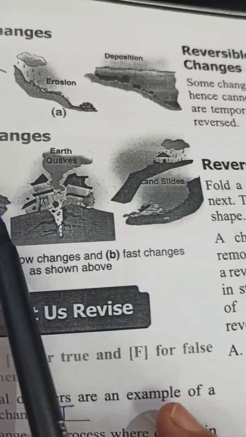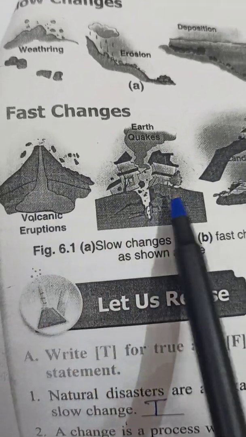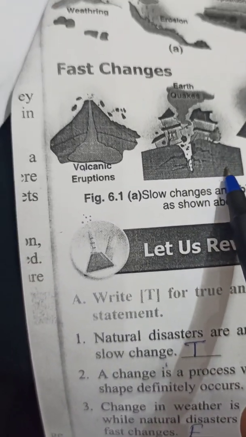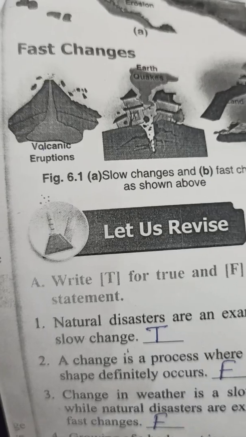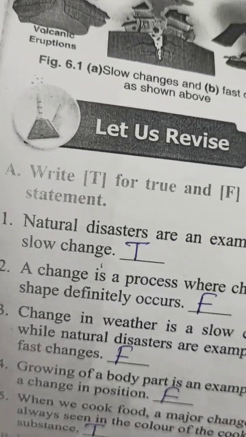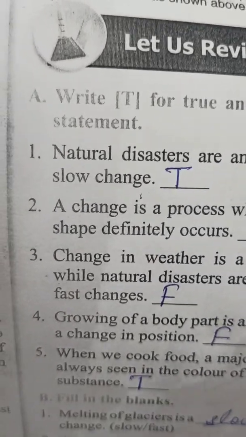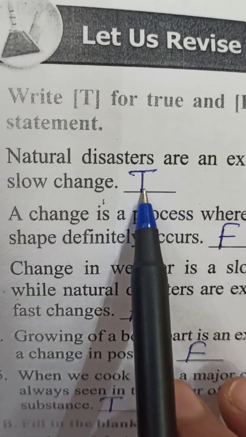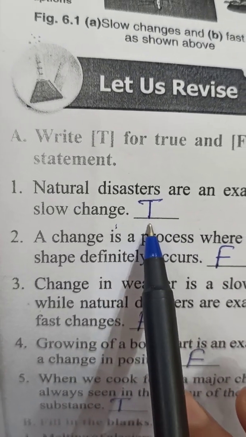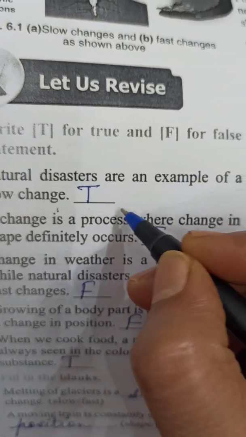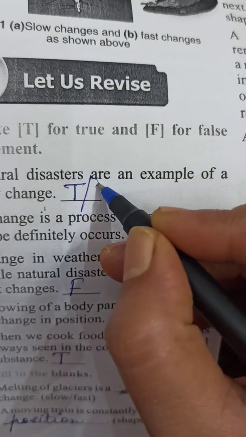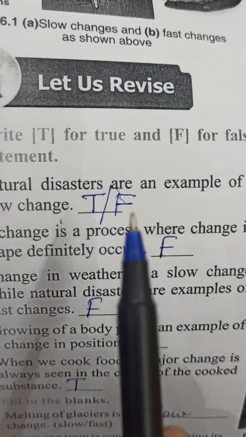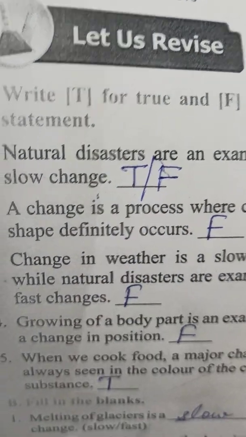These all are natural disasters. They come under natural disasters, but they are not all slow changes, though some of them are slow also. Okay, so this is a controversial one. You can write here true, or you can write false. If you write false, then also it is correct, or if you write true, then also it is correct.